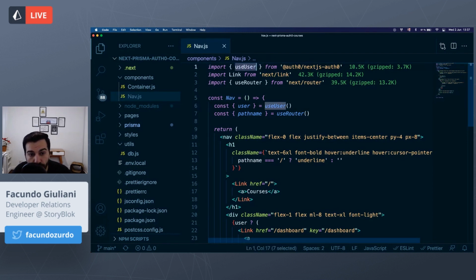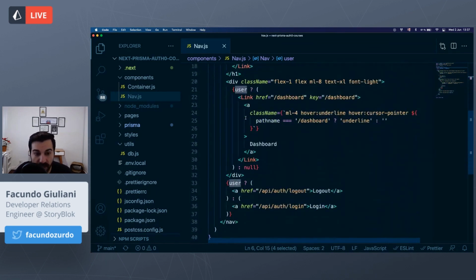It is useUser, and we are importing it from the Auth0 SDK too. And we get the user that is logged in now, and we can use that user. So if the user is not null, we will display the link to the dashboard. If the user is not present, we will return null and we won't render anything.